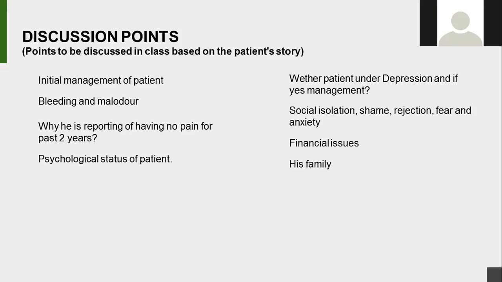Whether it is just confined to the oral cavity, and by now, after 2 years, there should probably have been some metastasis. I was not able to see how the patient is built, whether he is really cachectic, whether he is emaciated. I understand he has not been taking intake for the last few months.